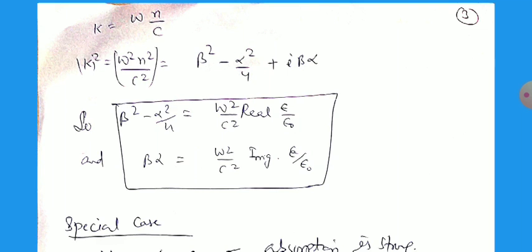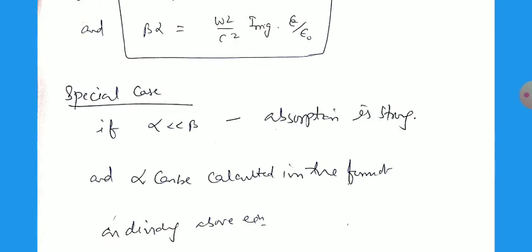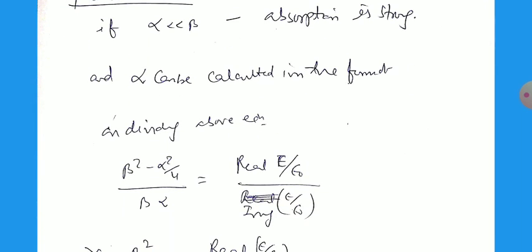So what is the special case of it? If alpha is very much less than beta, the absorption is strong. Alpha can be calculated in terms of beta, and by dividing the above equations, we can obtain beta square minus alpha square by 4 divided by beta alpha equal to real epsilon by epsilon naught divided by imaginary epsilon by epsilon naught.